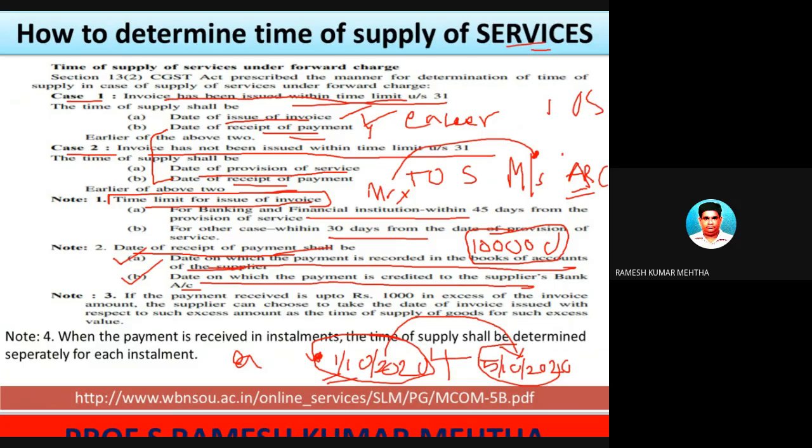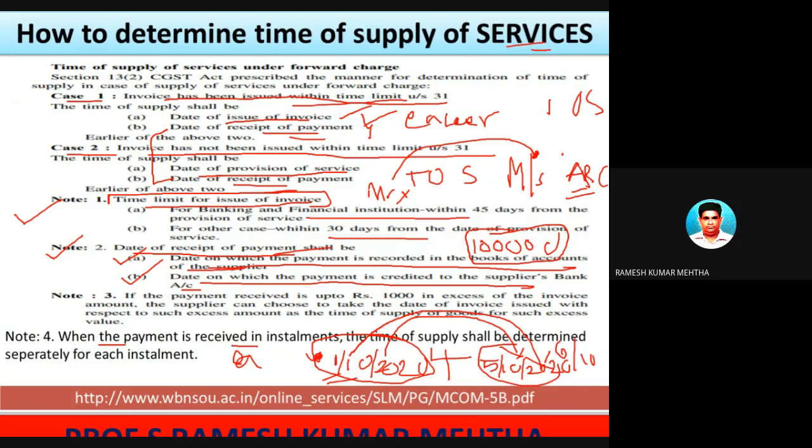Or the reverse can be the case: the bank account was credited on 1/10, but the accountant entered this payment in the books of account as, for example, 6/10. So whichever is earlier. Okay, so this is note 2. Note 2 is very important. Note 3, note 4, for the time being ignore note 3, but let's see note 4.